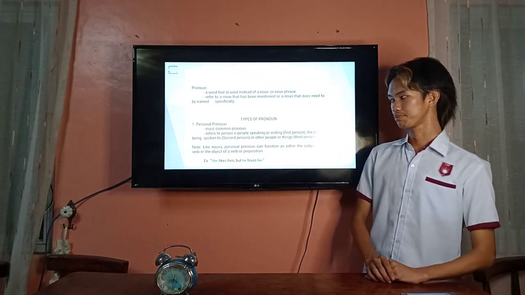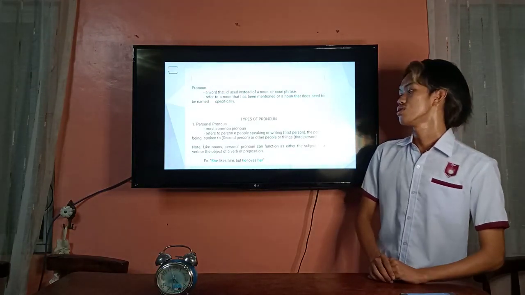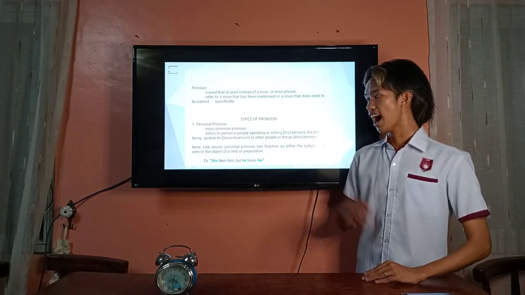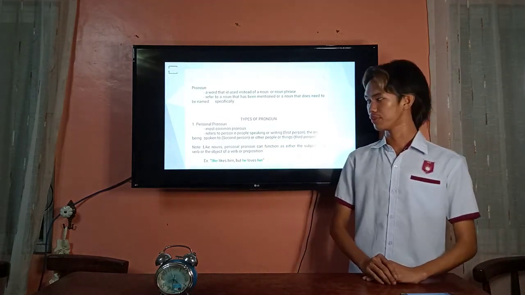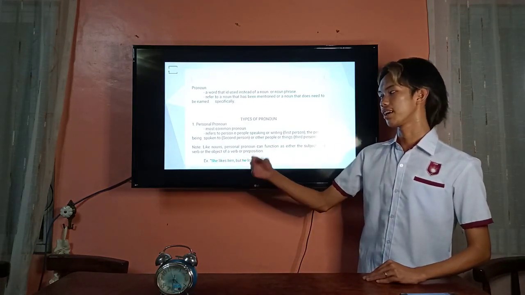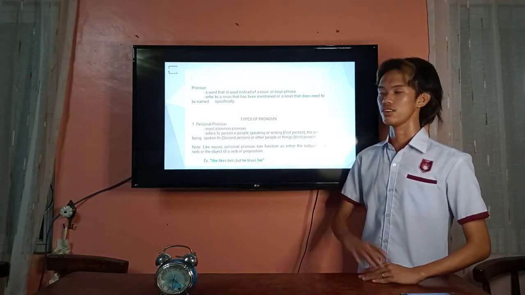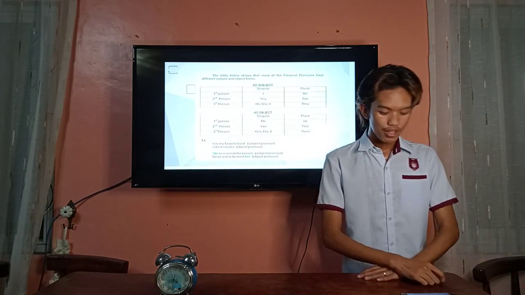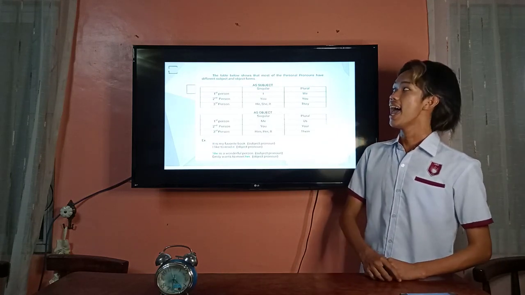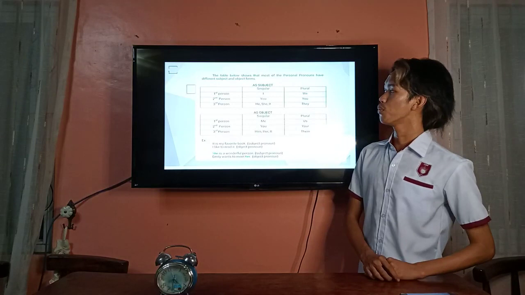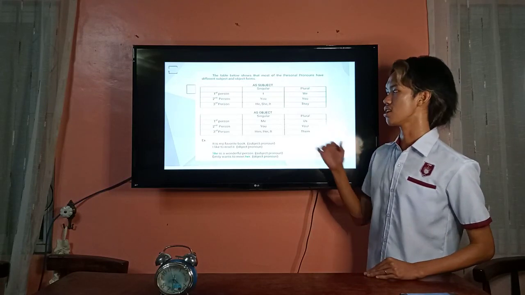So, for example, she likes him, but he loves her. As you can see, there are highlighted words there, and those highlighted words are our pronouns. So, she is for girls, he for boys, and her for girls also. This is a table that shows that most of our personal pronouns have different subject and object forms. So we use personal pronouns as a subject and as an object.